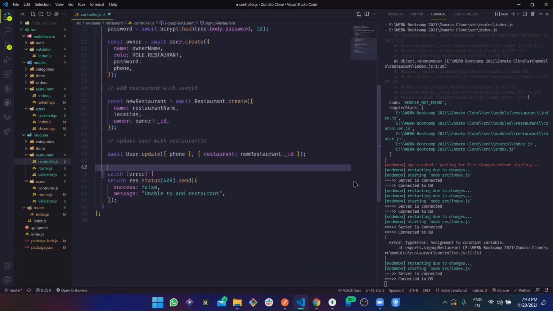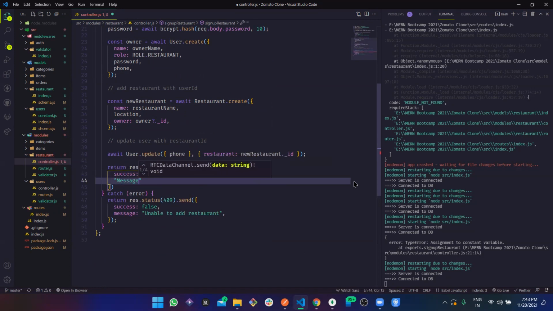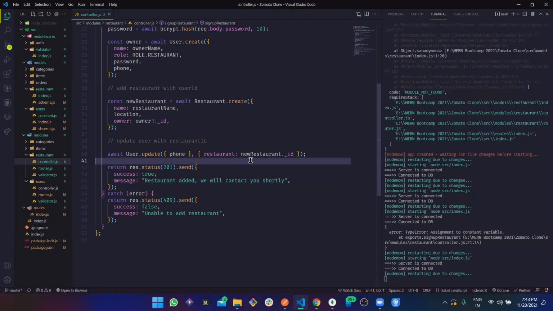So let's send return response dot status 201 created, and send this with success true and a message, which should be like: restaurant added, admin will contact you shortly.